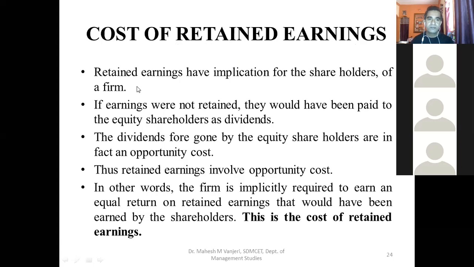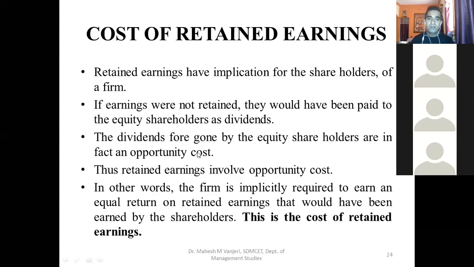So retained earnings have implication for shareholders of a firm, because if earnings were not retained, they would have been paid to the equity shareholders as dividends. It is quite easy to understand. The dividends foregone by the equity shareholders are in fact an opportunity cost.